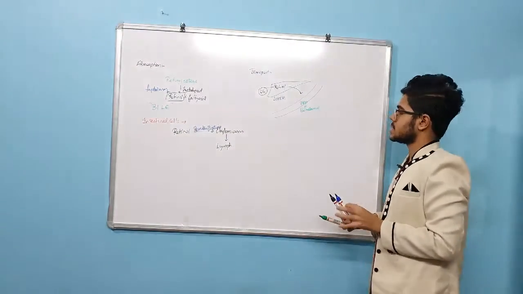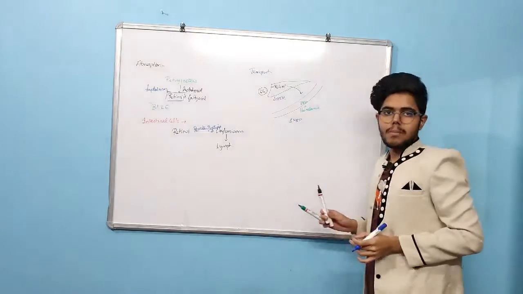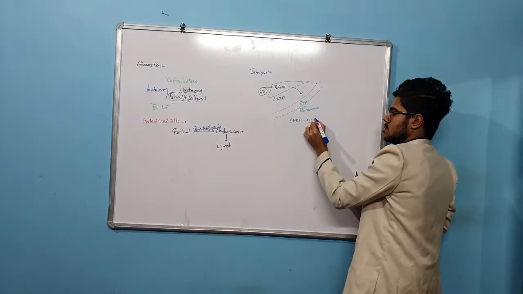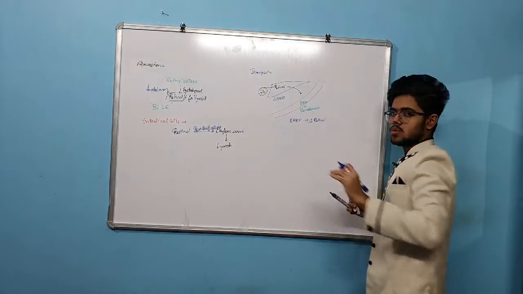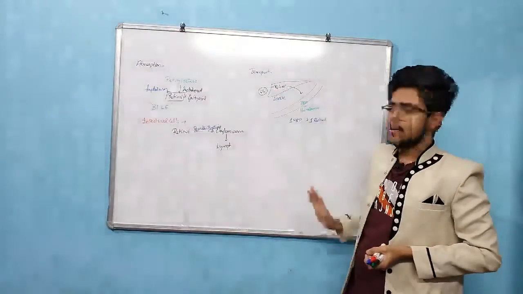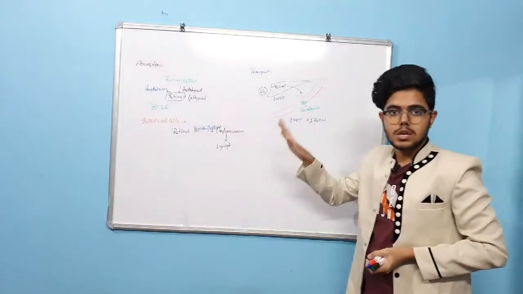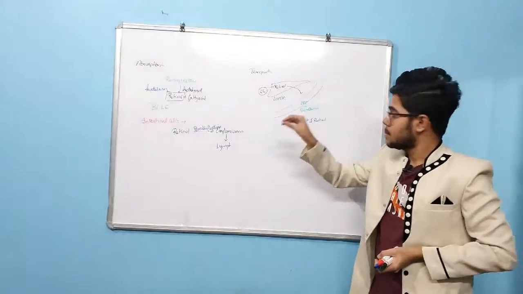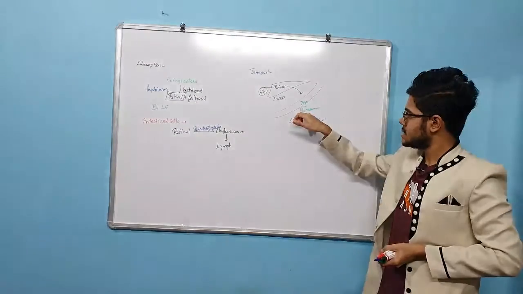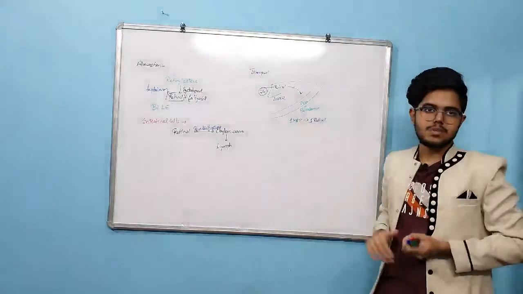But remember one important thing: one retinol binding protein binds to one retinol. So the retinol is released in the liver with the help of zinc, and then it is transported in the circulation bound to retinol binding protein.